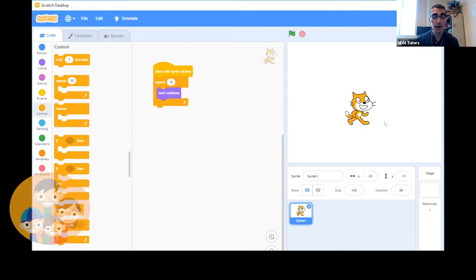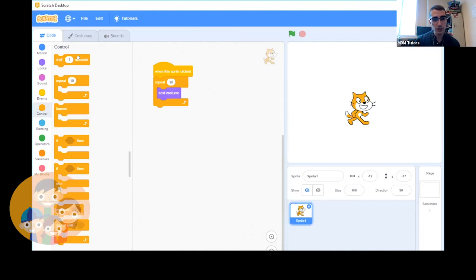If you remember, I mentioned that computers go very quickly unless we tell them not to. So let's give them a more human time element. And by that, we'll use the wait block.